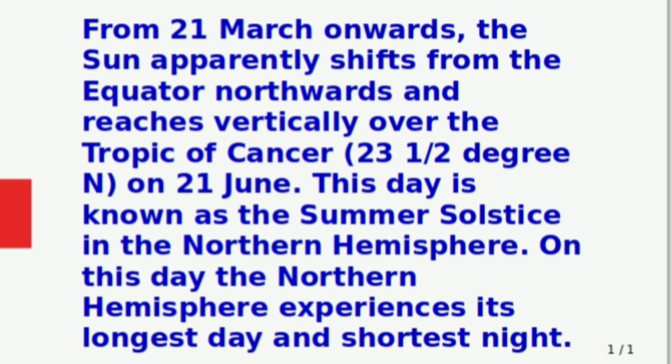Next topic is summer solstice in the northern hemisphere. From 21st March onwards, the sun apparently shifts from the equator northwards and reaches vertically over the Tropic of Cancer on 21st June. This day is known as the summer solstice in the northern hemisphere. On this day, the northern hemisphere experiences its longest day and shortest night.